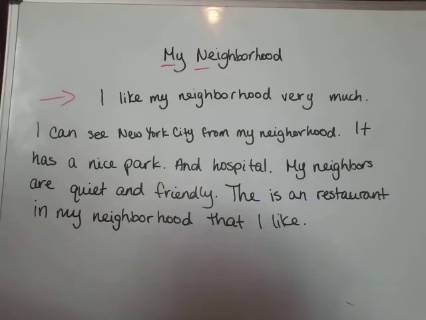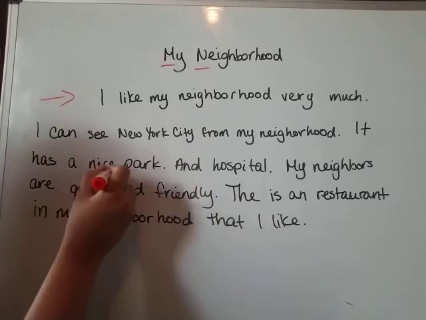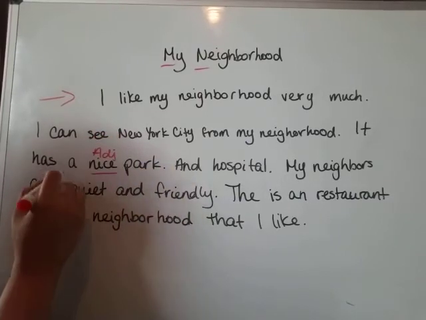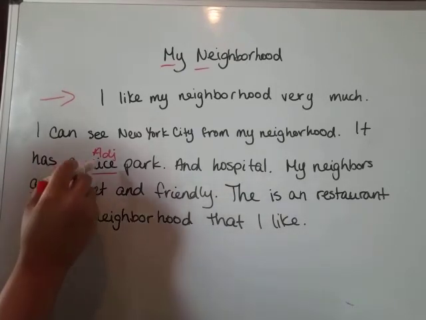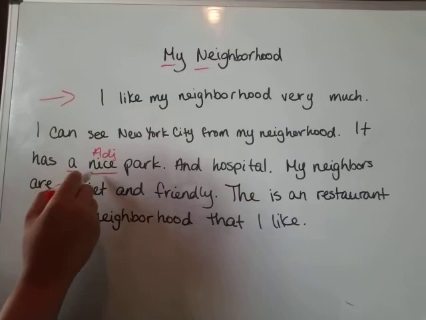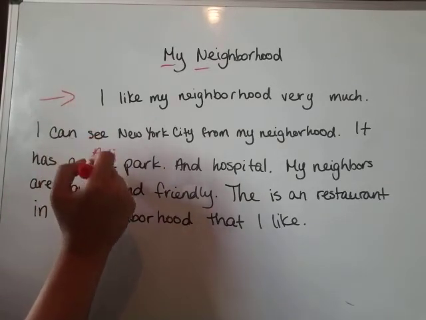I like my neighborhood very much. Perfect. Nothing wrong with that sentence. I can see New York City from my neighborhood. Also a perfect sentence. Nothing is wrong with it. It has a nice park and hospital. Okay, so if she just said it has a nice park, there would be no problems here. And notice, nice is an adjective, and she's also using a nice park. So because there's an adjective, the goes before the adjective and then the noun, right?